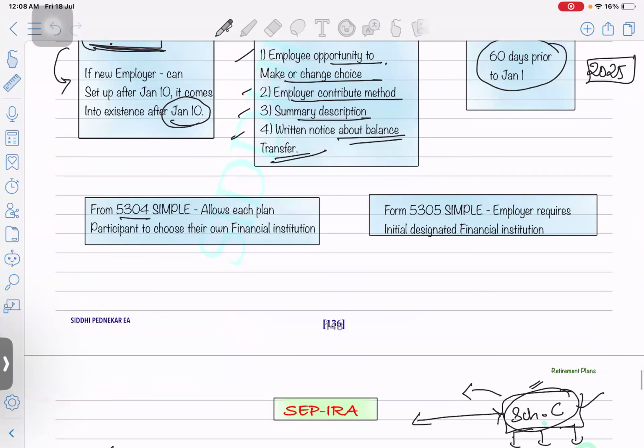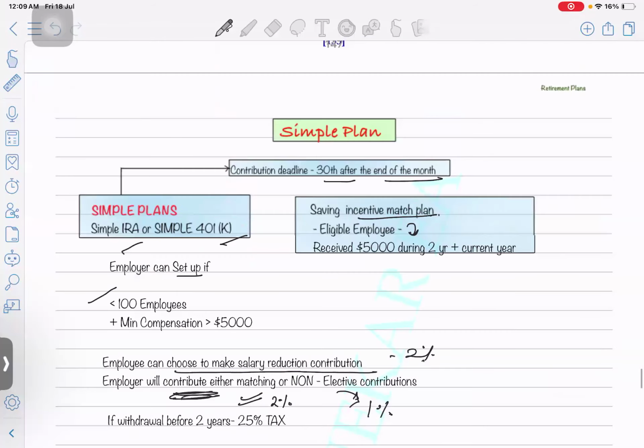Form 5304 SIMPLE plan allows each plan participant to choose their own financial institution. They can select their own financial institution by informing it through the 5304 form. And the 5305 form is where the employer requires an initial designated financial institution. Okay, so these are the two forms, not that much important, but yes, you can remember. Whatever institutions the employer is going to designate, they are going to give the names on the 5305 form. But the selection of the financial institution will be done by the employee by using the 5304 form. Okay, so this was about the SIMPLE plan.